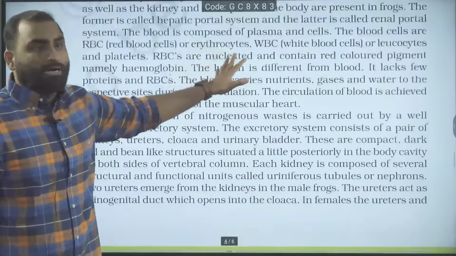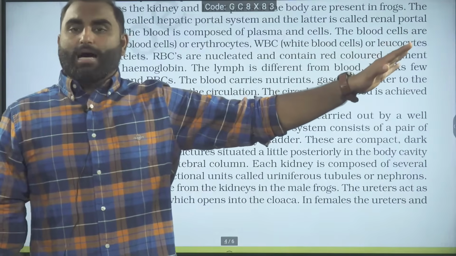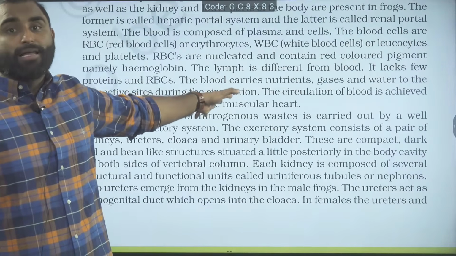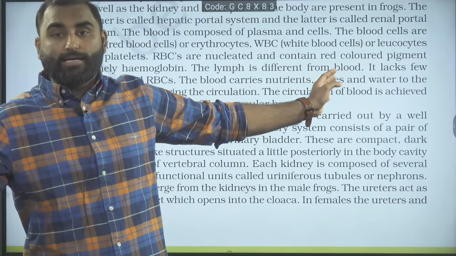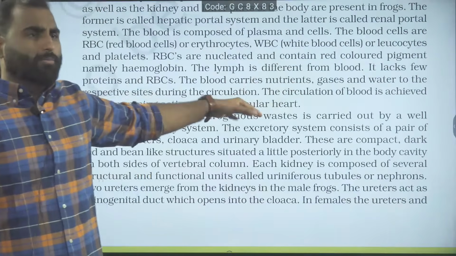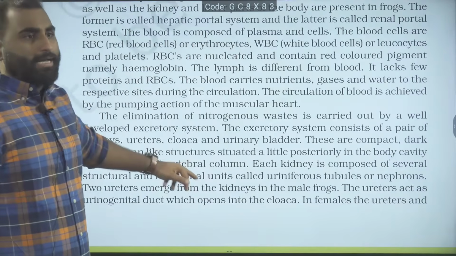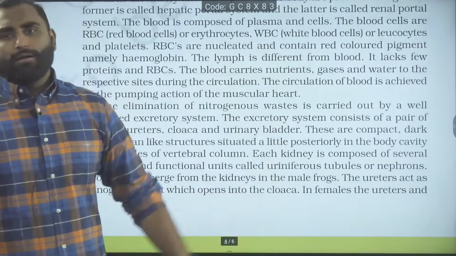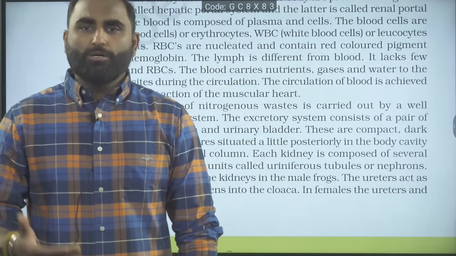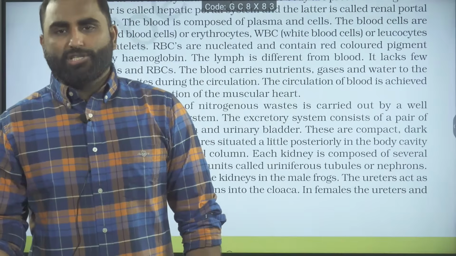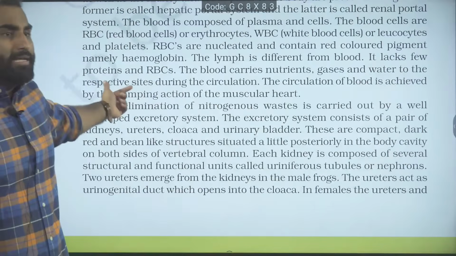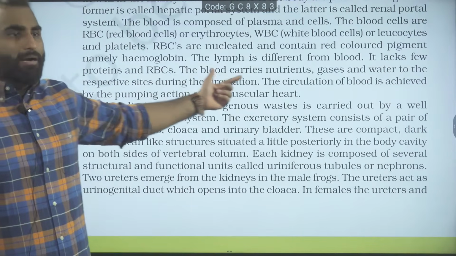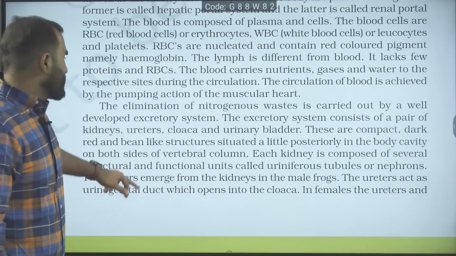Talking about blood, it is composed of plasma and cells. RBC is there. RBC is nucleated here. Underline the point, nucleated. We are enucleated. And it also shows hemoglobin, WBC, platelets. Lymph is different from blood. Same you can talk about humans also. Human lymph also is whitish in color. It lacks a lot of proteins. It lacks few proteins and RBCs. The blood carries, okay, this function we already know.